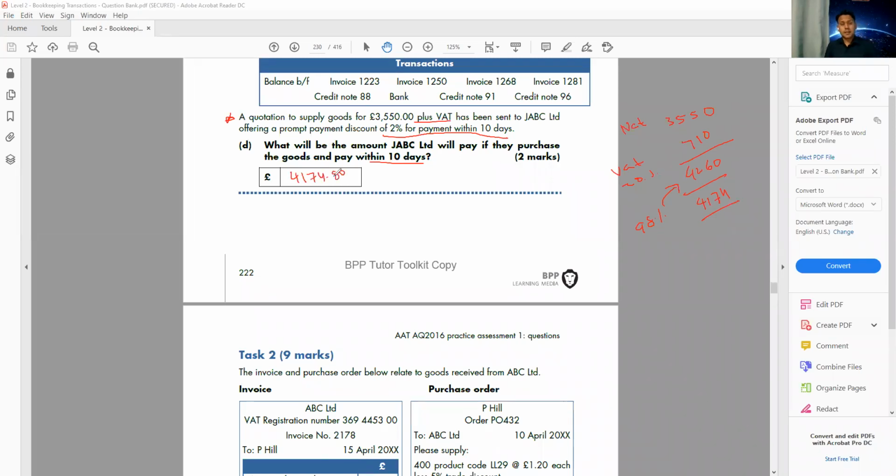4174.80. Remember, if the quotation said plus, that means we have to add the VAT. And if the quotation already gave you the VAT, for example, it said 3550 plus VAT 200, so don't calculate the VAT. If the quotation already gives you the VAT, you just add these two. You don't have to calculate 20% again. If the quotation said 3550 plus VAT 200, so you add 200. They already calculated the VAT for you. You don't have to do it again. All right, so let's move on.